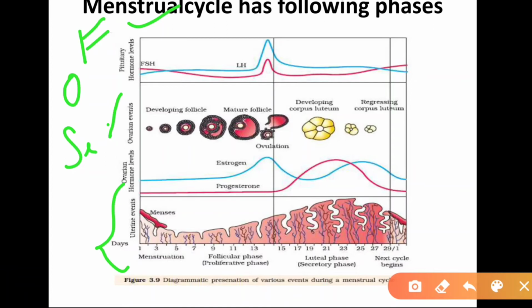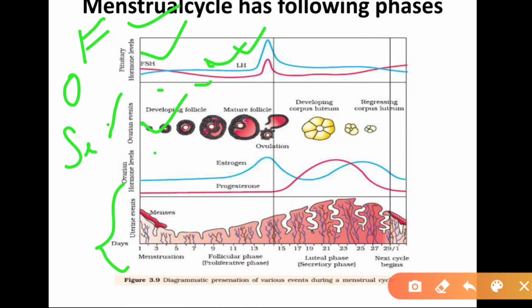At puberty, the ovary secretes FSH and LH hormones. During the secretion of FSH, you can see the level of FSH slightly increase, then slightly go down, and LH slightly increases. FSH and LH are secreted by the pituitary gland and act on the ovarian follicles.